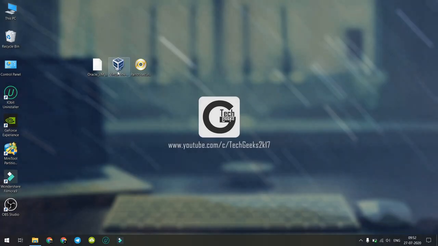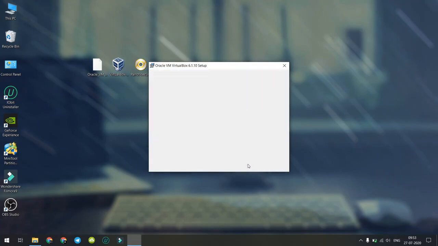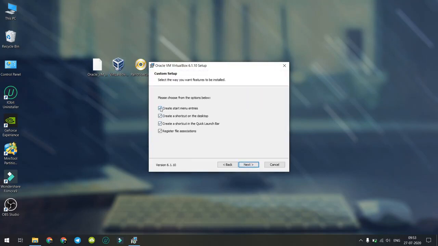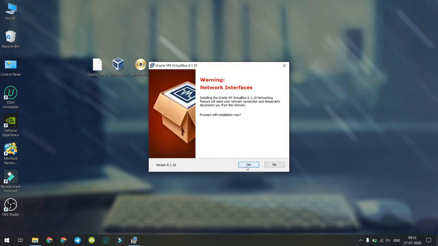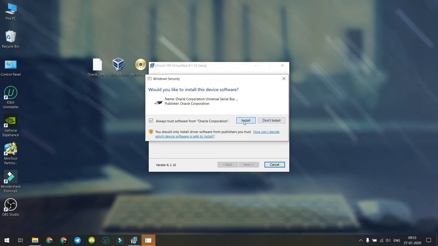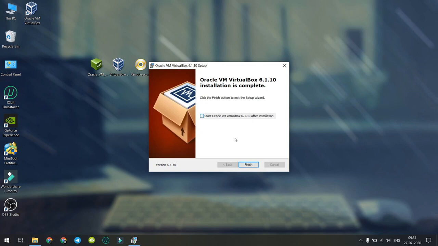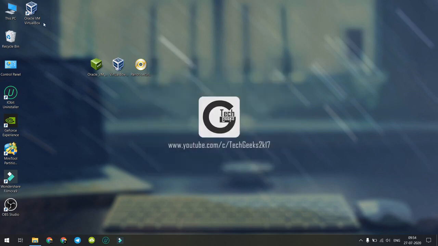After downloading all files, move them to desktop. Now, you have to install VirtualBox in Windows. Open VirtualBox.